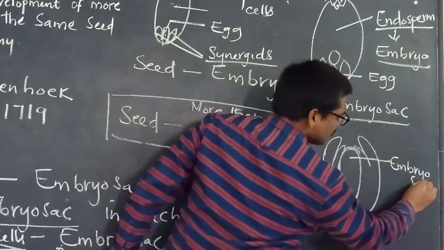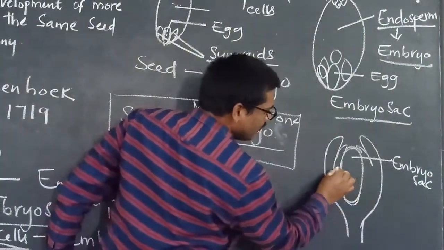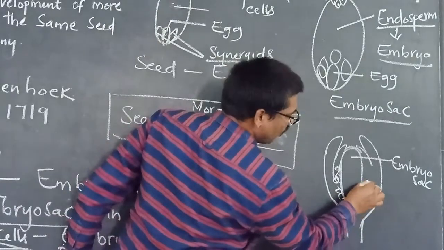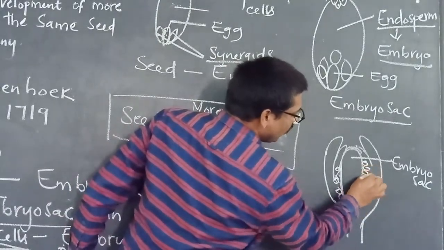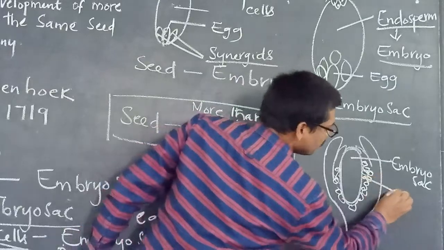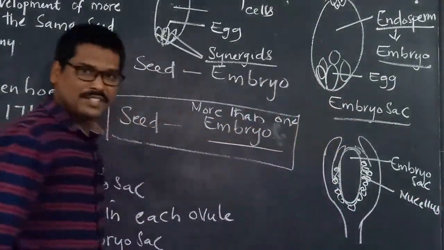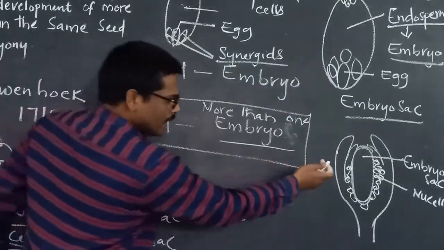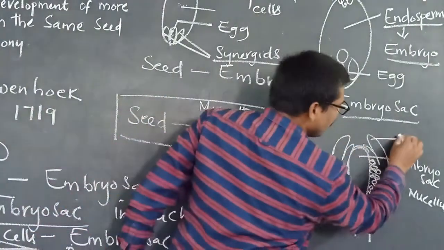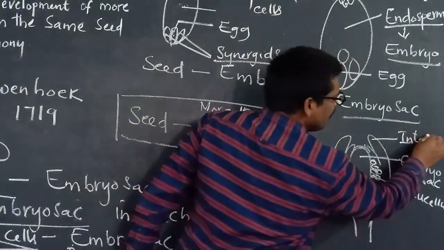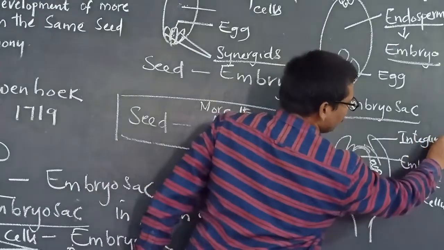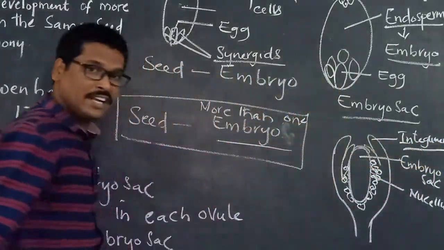Outside the embryo sac, all these cells that are present here, we call them the nucellus cells, the nucellus. And the ovule is enclosed by integuments, the outer integument and the inner integument.